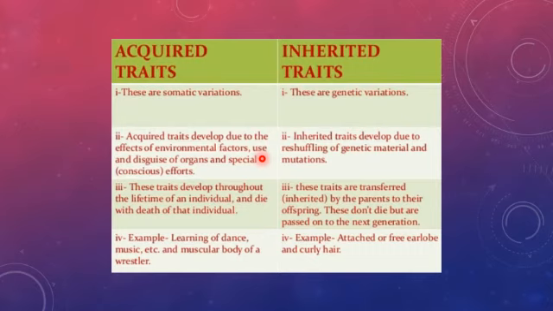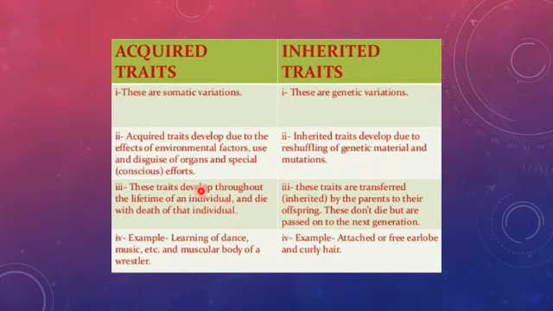Or you are learning music, that is your environmental factor. Use and disuse of the organ and special efforts. Inherited traits develop due to the reshuffling of the genetic material, which means some change takes place in the DNA of a germ cell, and mutation.